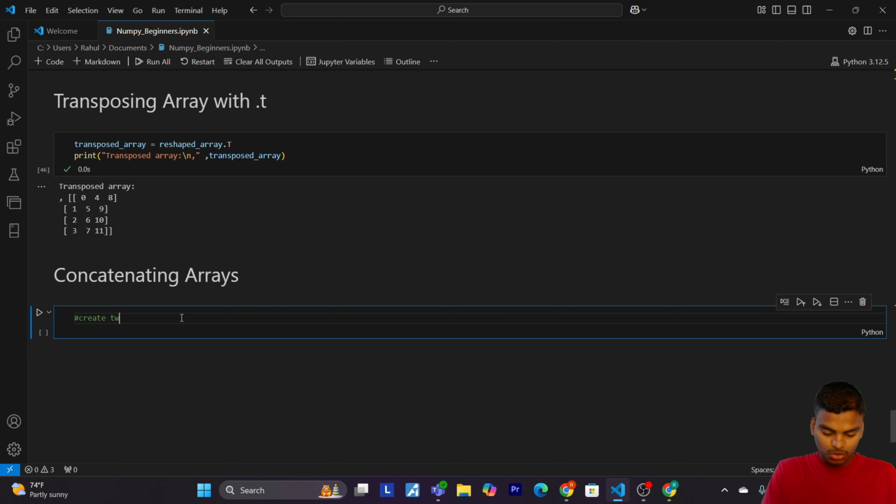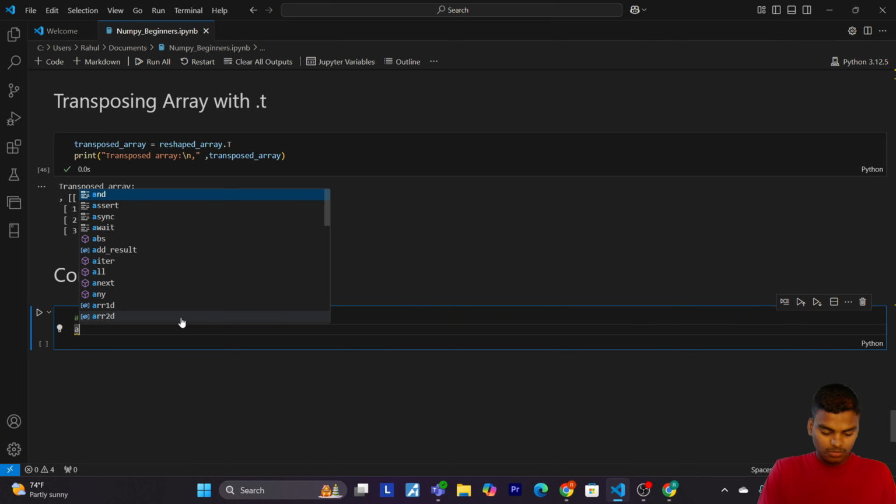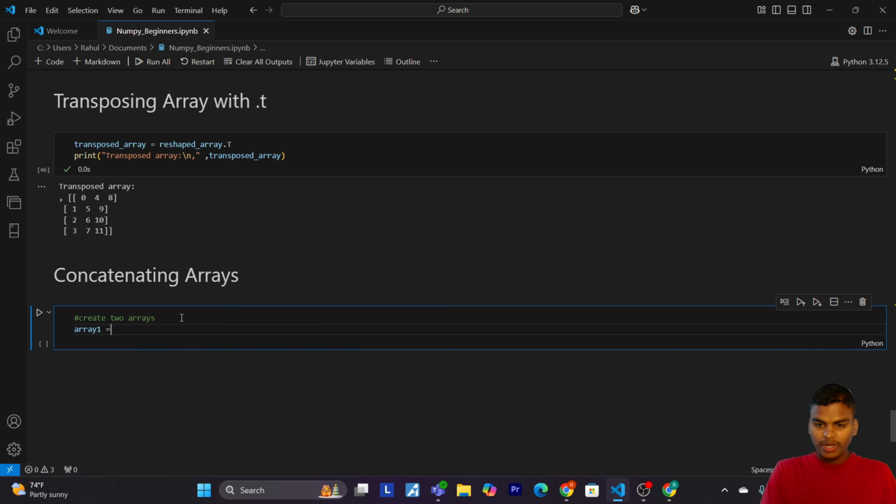First of all, let's create two arrays. Array1 equals to np.array.